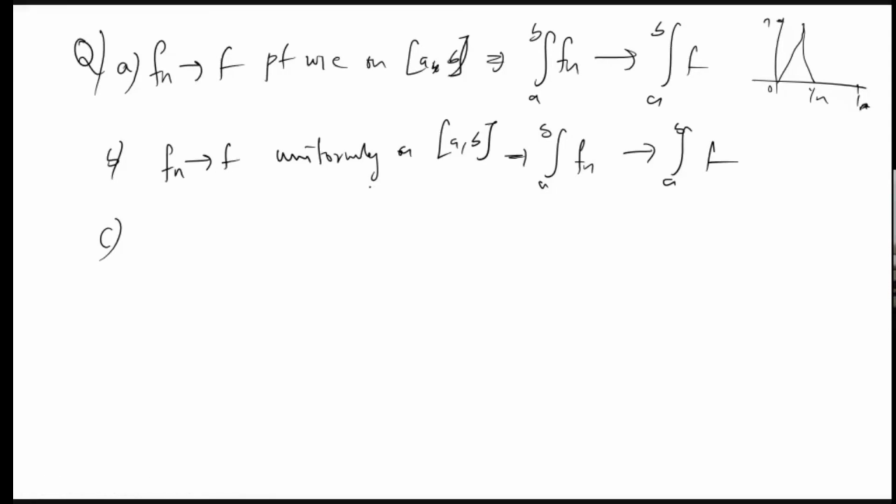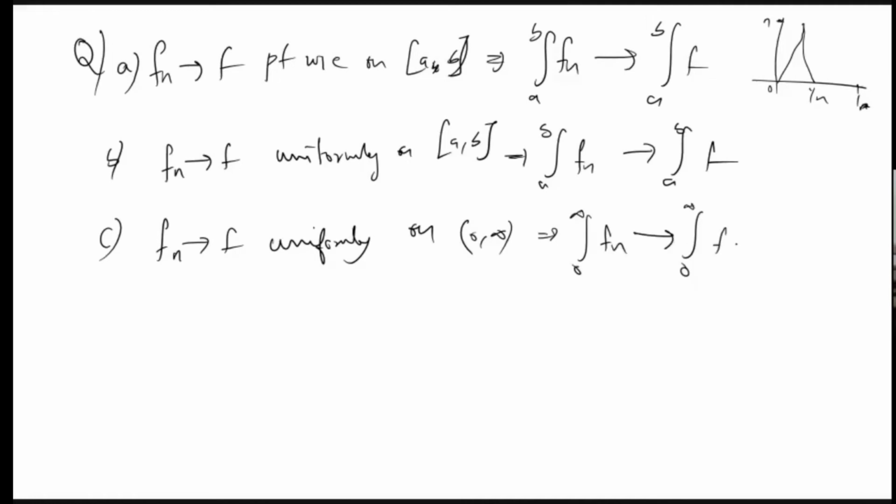Second option is true by our previous theorem. So the third option is Fn converges to f uniformly on, I told that we need boundedness to prove the theorem. It is there. So we want a counterexample on 0 to infinity implies integral 0 to infinity Fn converges to integral 0 to infinity f.